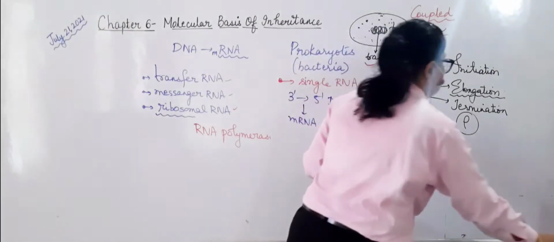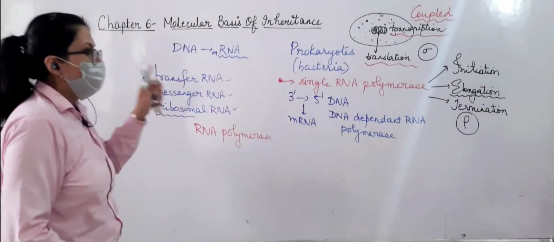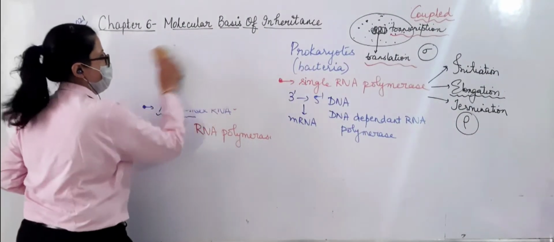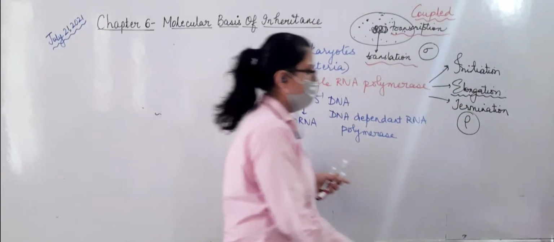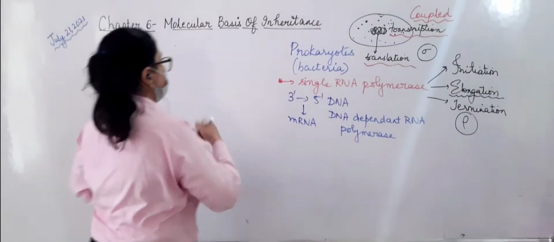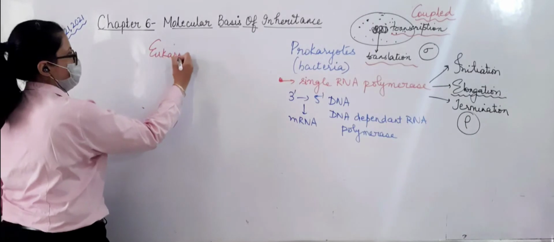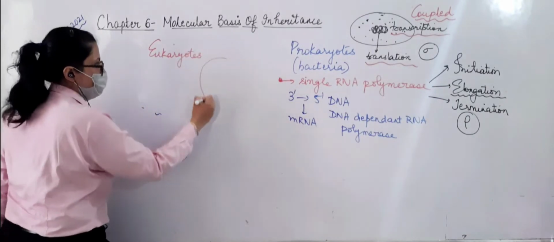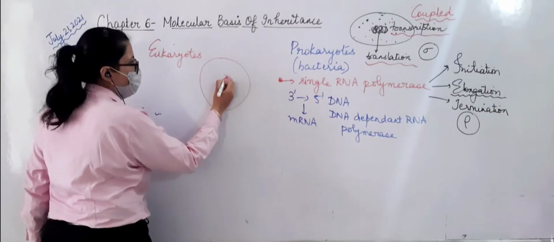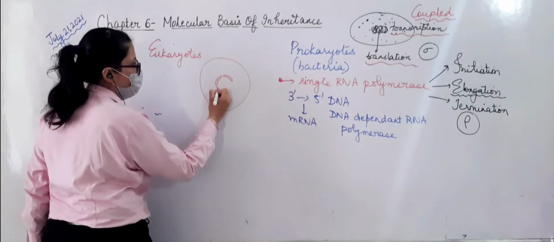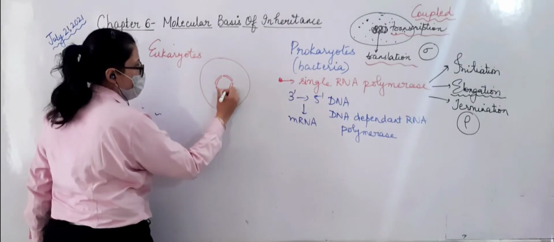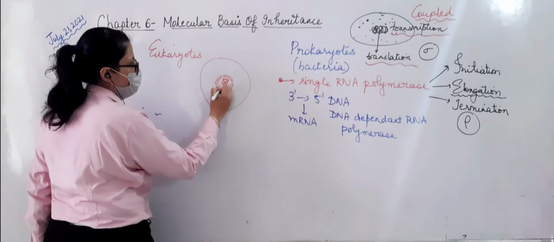Now lastly, the last part of the lecture is eukaryotes. So I am writing over here so that it's clearly distinguishable. In case of eukaryotes, if again I draw a cell like this, the nucleus can be clearly visible with this nuclear membrane and inside this DNA is there.